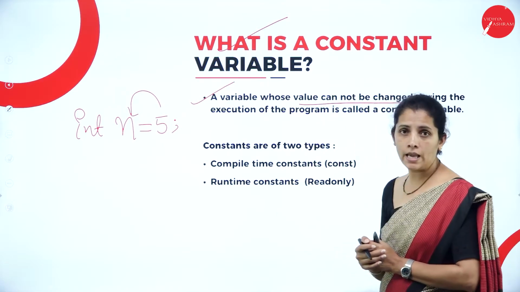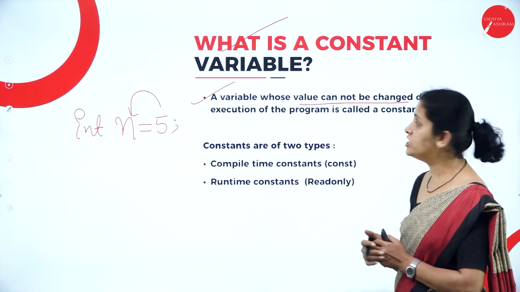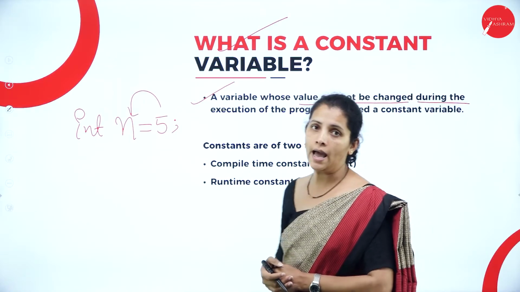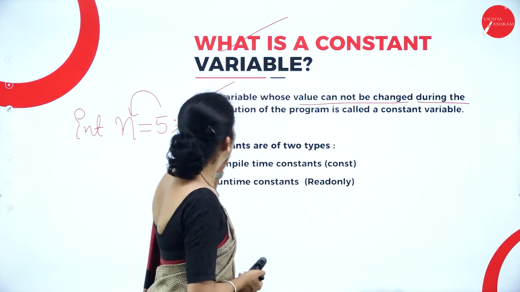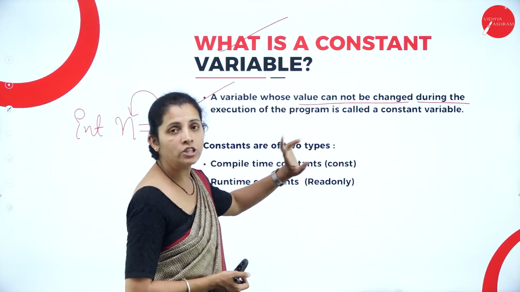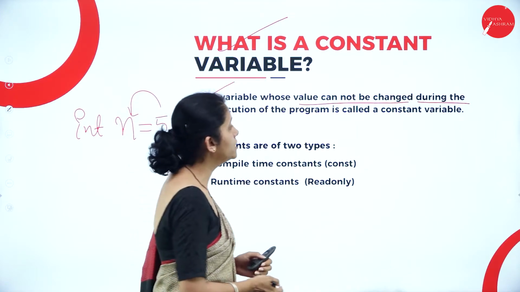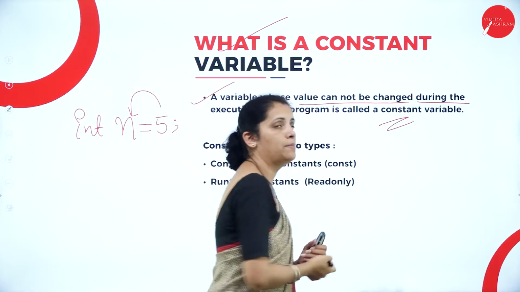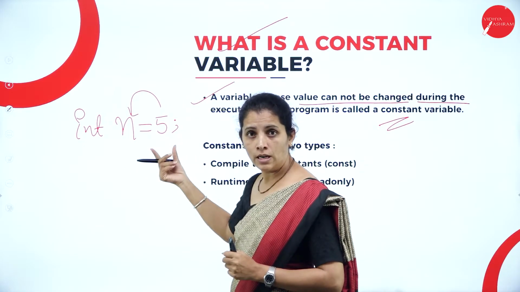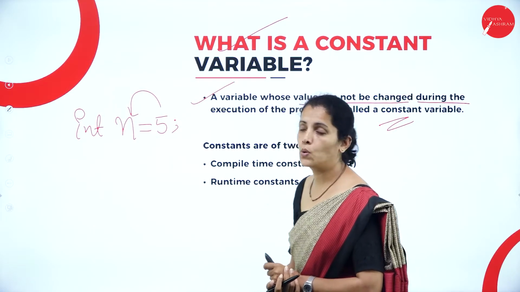So a variable whose value cannot be changed during the execution of the program is called a constant variable. Here the value 5 does not change during the execution of the program.